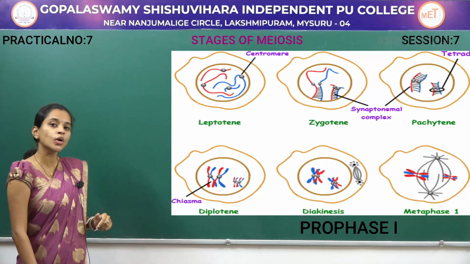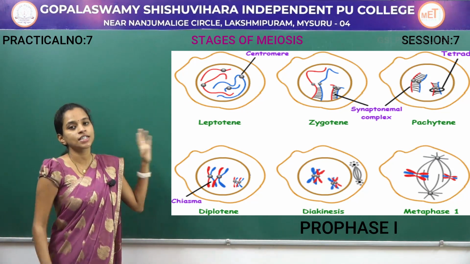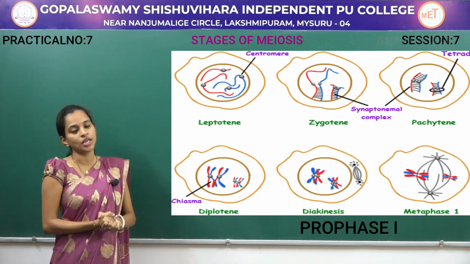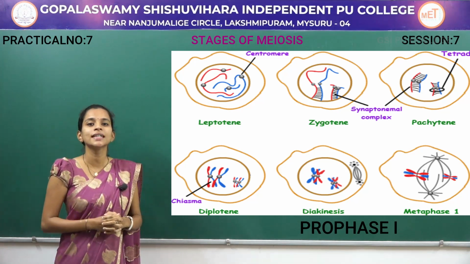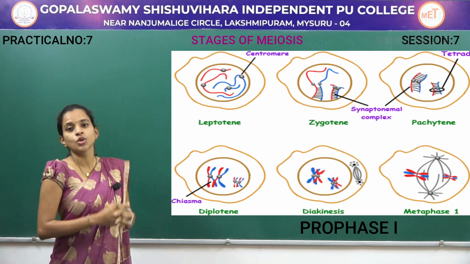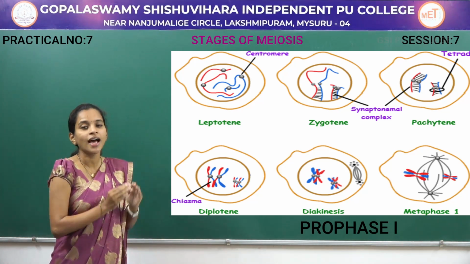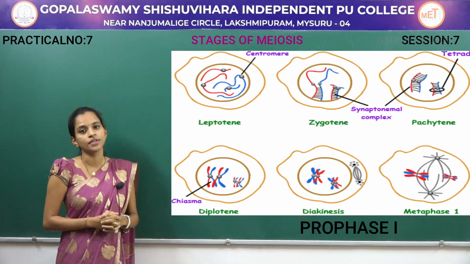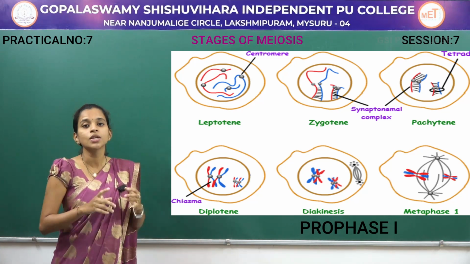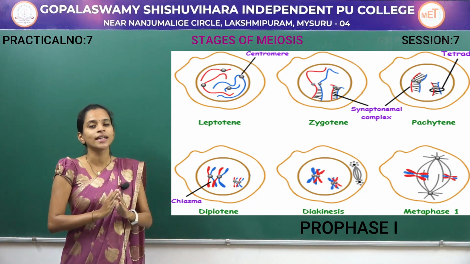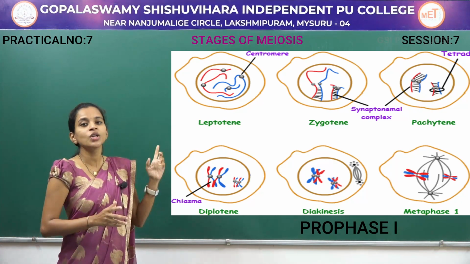On the screen, what you can see is the leptotene stage of prophase 1 of meiosis. What happens here in leptotene? Here the centrioles start to divide and slowly move towards the opposite poles. The nuclear membrane and nucleolus remain intact without degenerating.